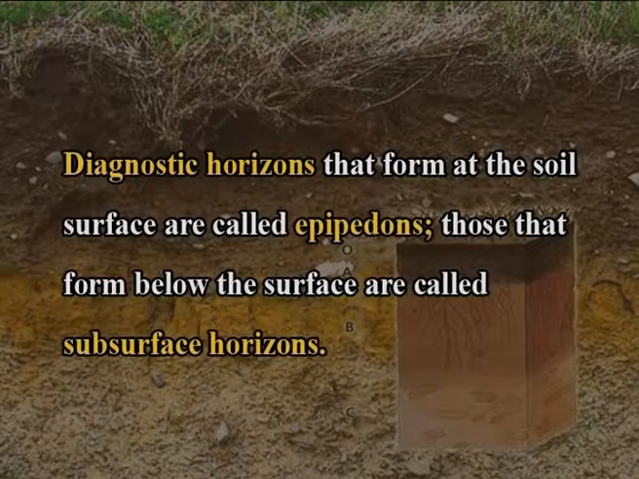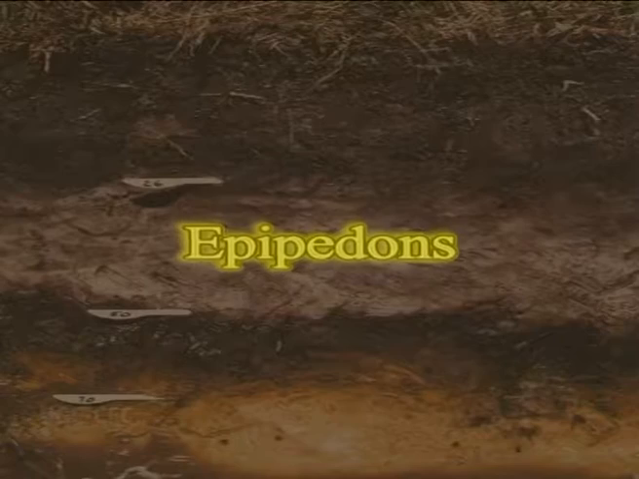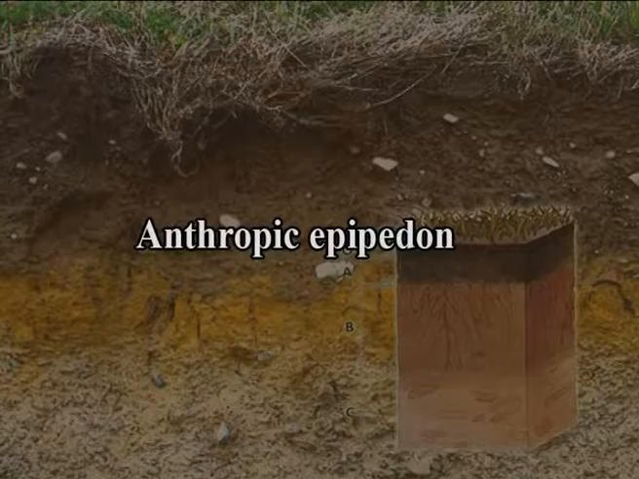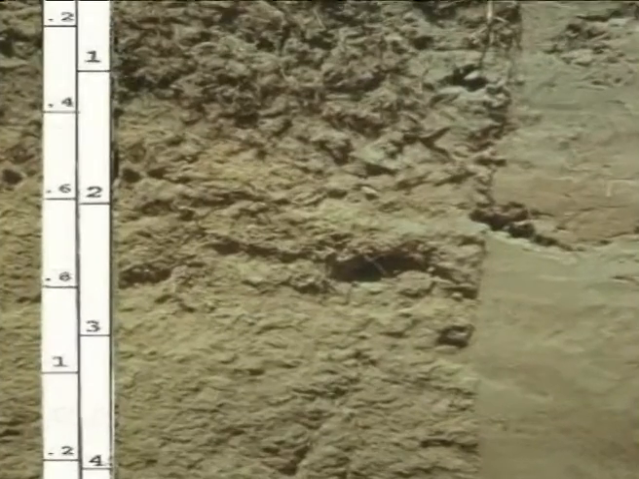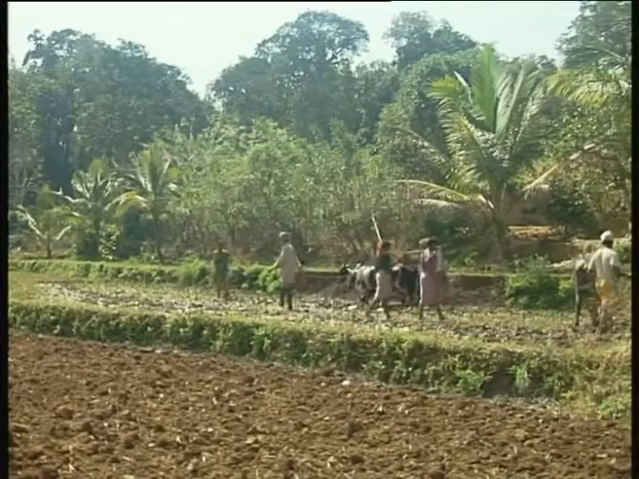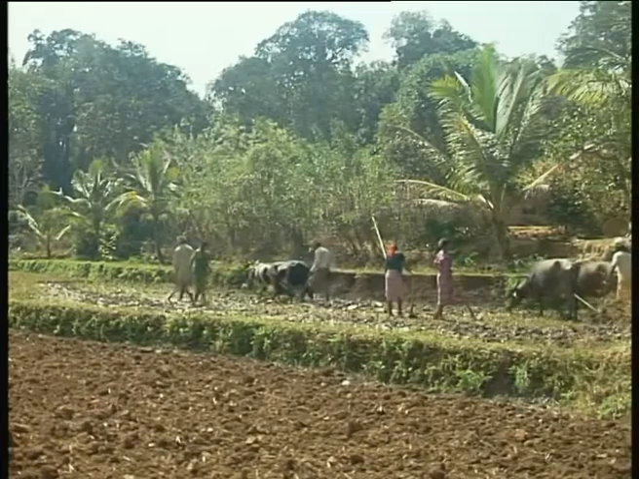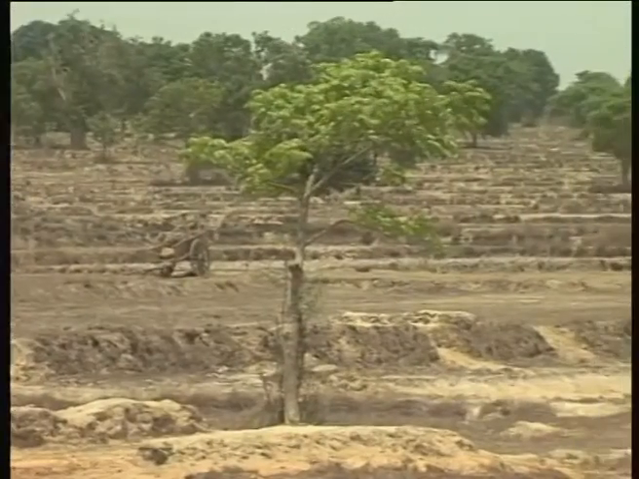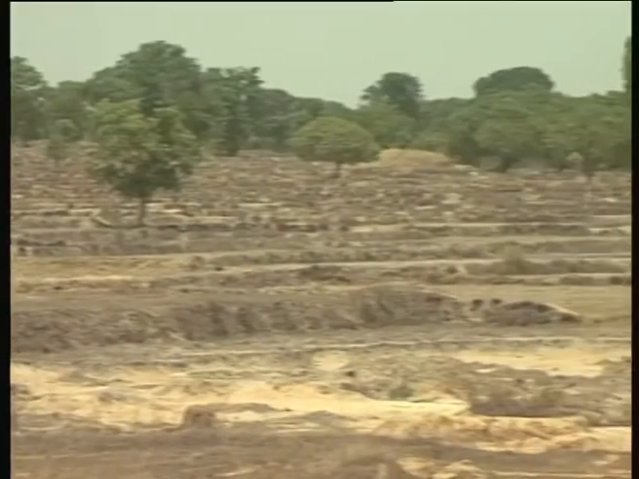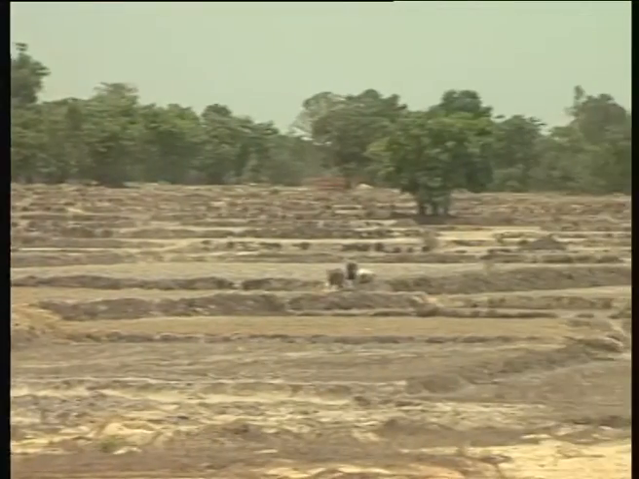Diagnostic horizons that form at the soil surface are called epipedons. Those that form below the surface are called subsurface horizons. Although letter horizons cannot overlap, two or more diagnostic horizons may often overlap. Epipedons. Anthropic epipedon, a man-made mollic horizon, a surface horizon formed during use of soil by people over long periods as home sites or cropland. When not irrigated, the soil is dry most years. Soil phosphorus concentration is high.